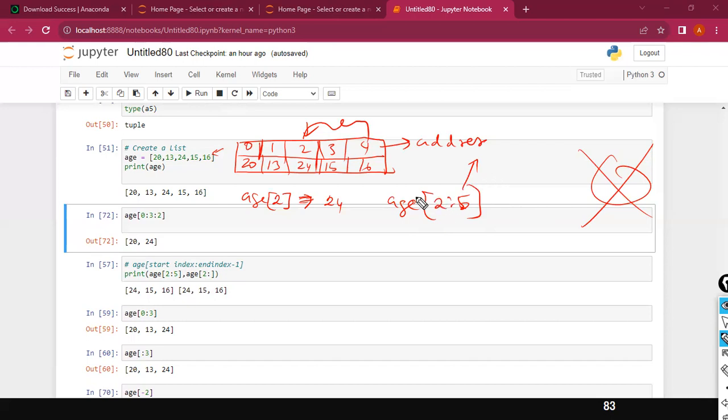So starting from 24, the index value is 2, right? Till the index 5. So 2, 3, 4, up to 4. This is nothing but 2:4 here. Instead of 5, 5 minus 1 is your 4. So it will return 24, 15, 16. Are you able to understand or not?